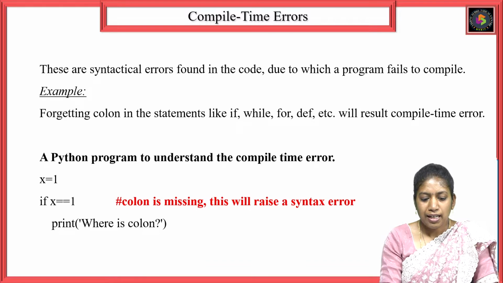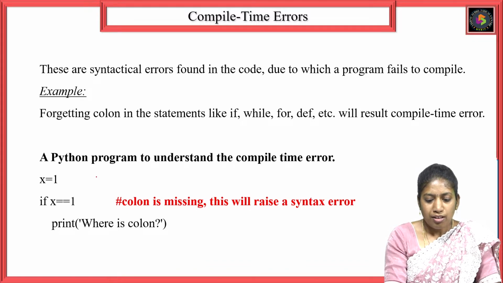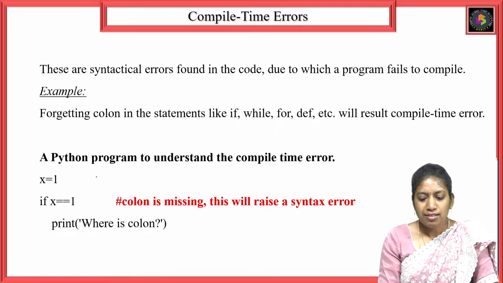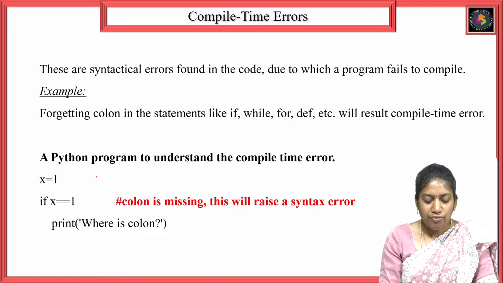Here is a sample program to understand the compile time error. See here, x equals 1. If x equals 1, here it is checking the condition whether x is equal to 1 or not. Whenever you write a condition like an if statement, we should keep a colon in Python.